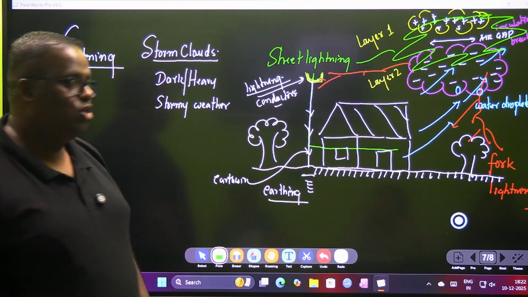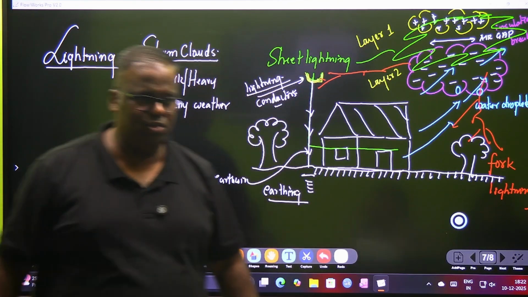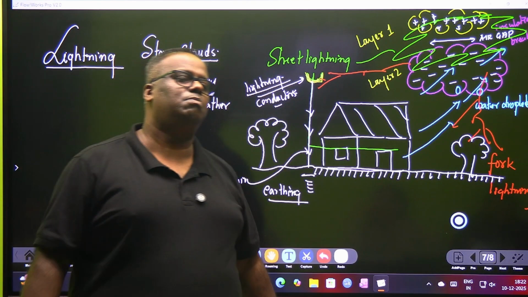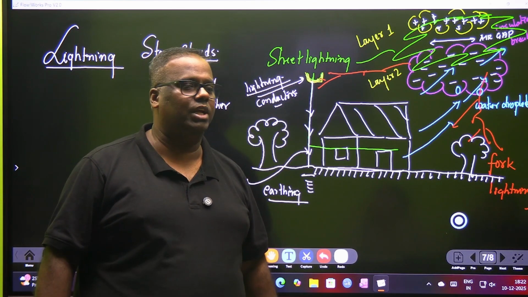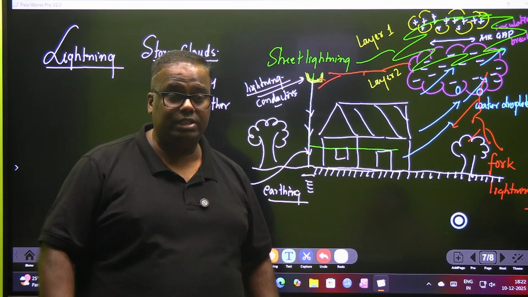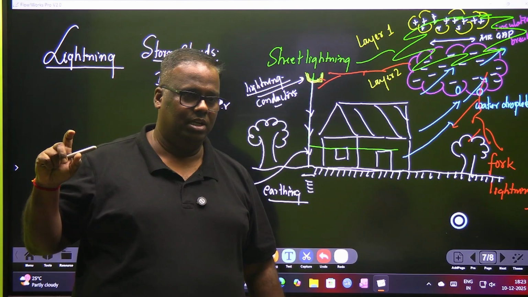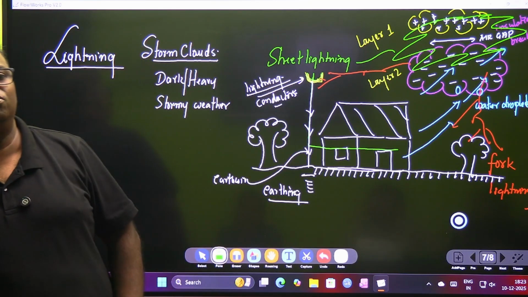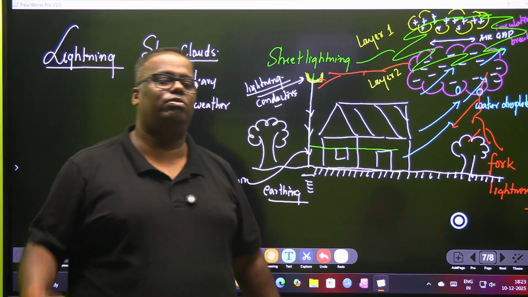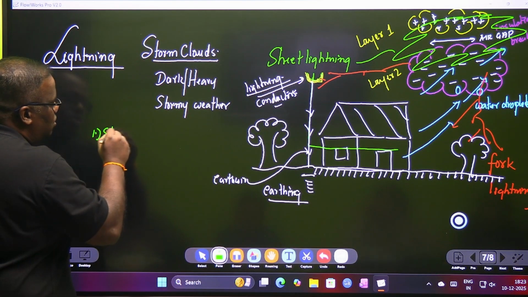Understood? So how to save yourself in case of lightning? First of all, if there is lightning, please make some popcorn and watch a movie at home. Don't get out. If the lightning is too intense, switch off all electrical appliances and disconnect them from the outlet. The reason is, high voltage can travel through any electrical wire from the pole to your house. So number one is stay indoors.